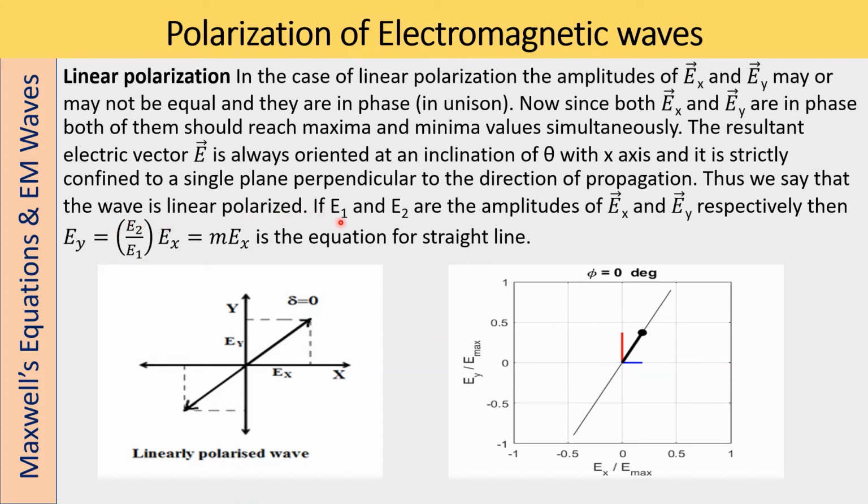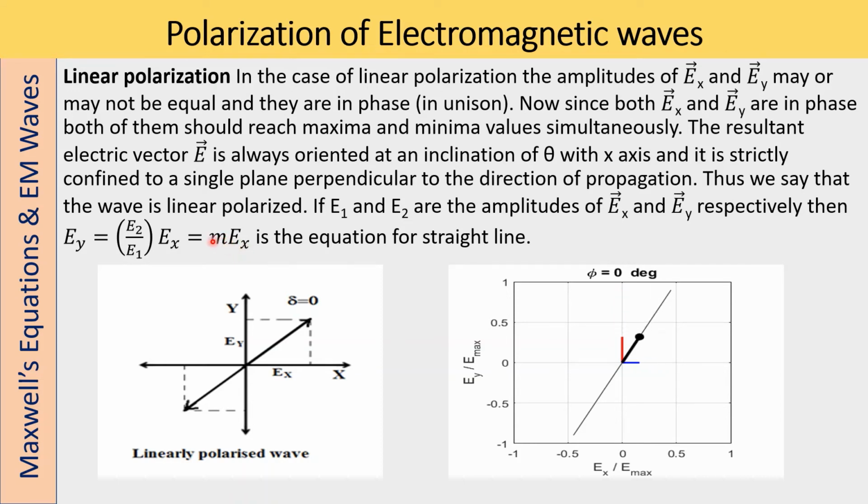If E1 and E2 are the amplitudes of Ex and Ey respectively, then Ey is equal to E2 by E1 into Ex. So this E2 by E1 is a constant; you can take it as m. Therefore Ey is equal to m into Ex, where m is the slope.